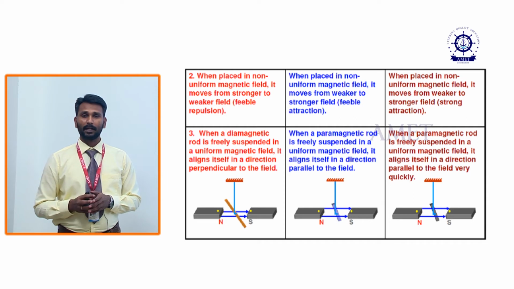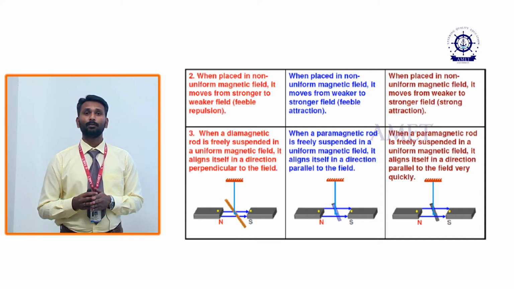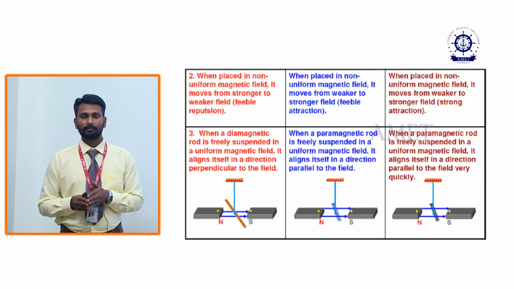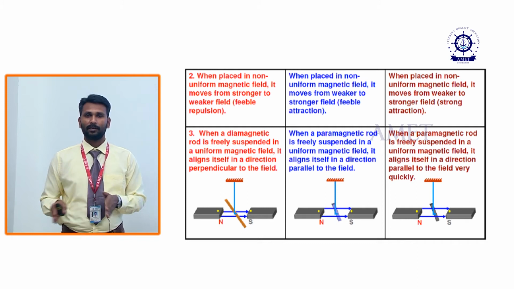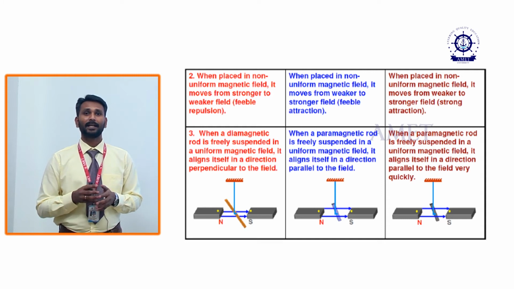The diamagnetic material, as I already told, gets a repelled force from the magnet, so it will move from the stronger end to the weaker end.